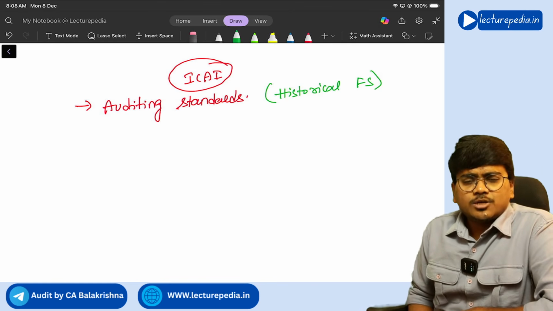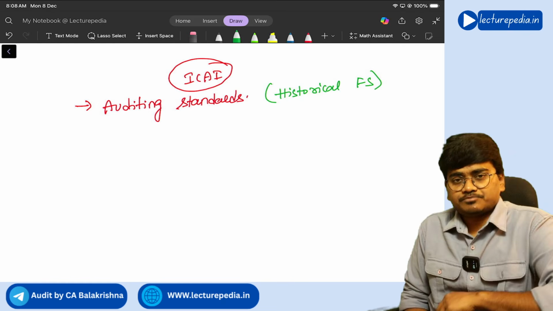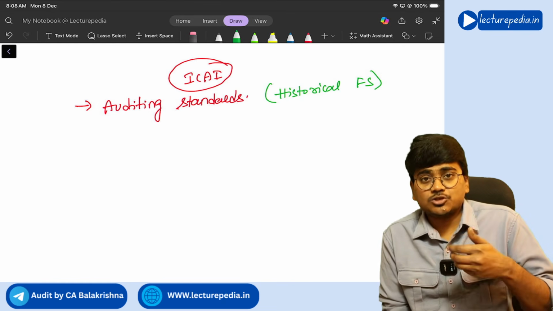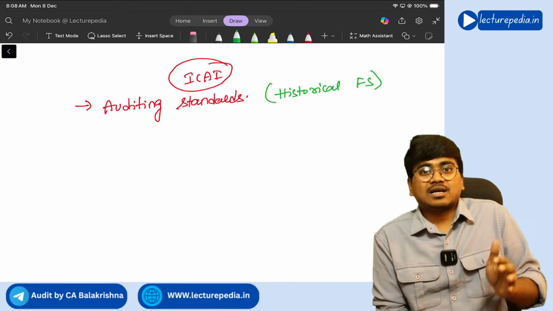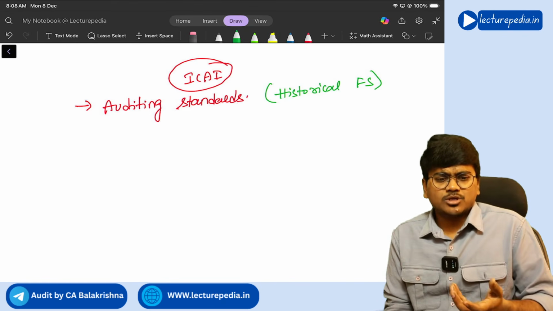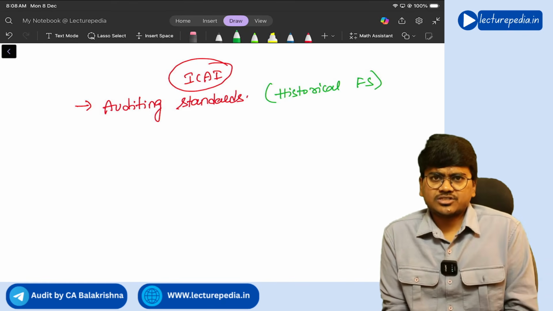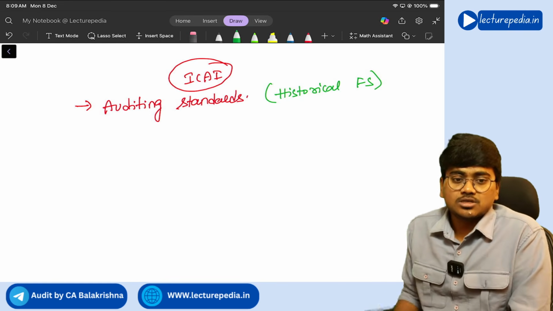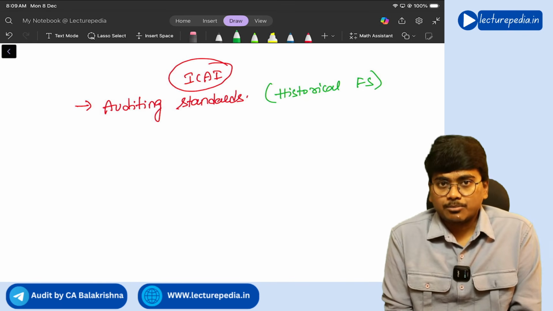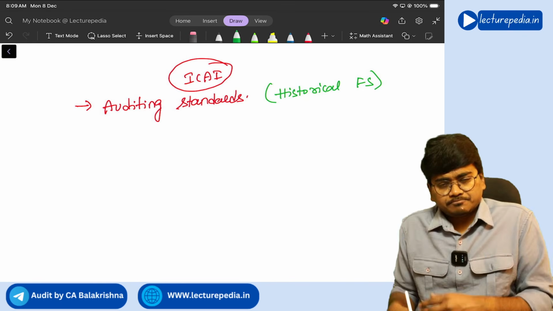Now, what is meant by historical financial statements? The financial statements that you prepare based on past data, already occurred transactions, will be known as historical financial statements. For auditing such historical financial statements, auditing standards are applicable. Understanding?